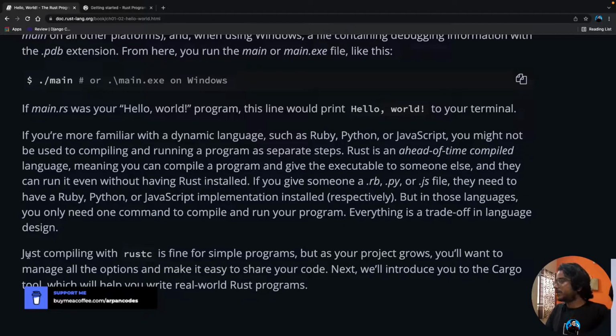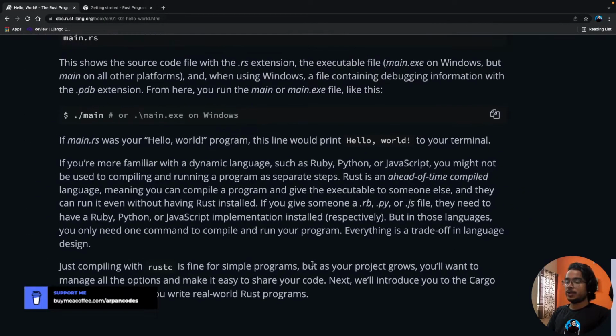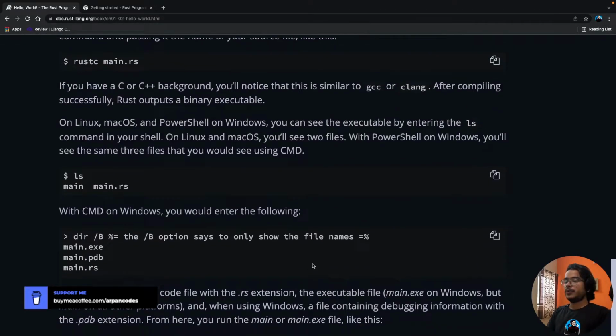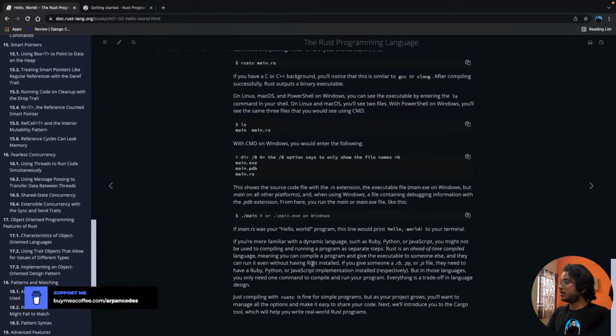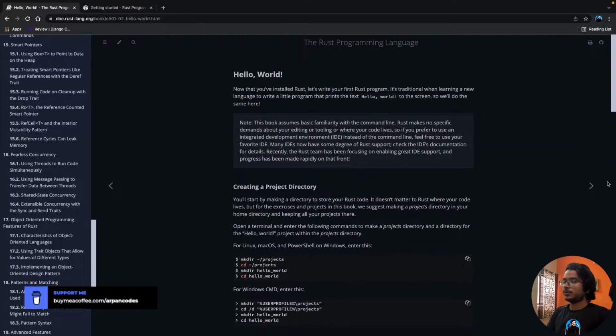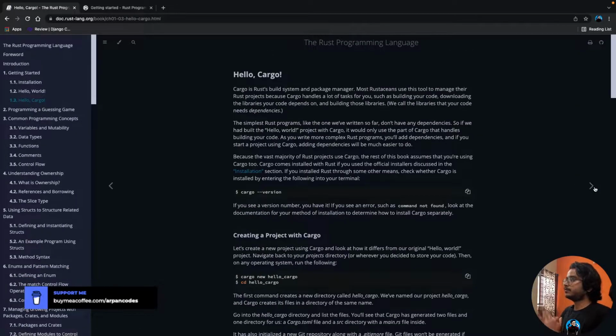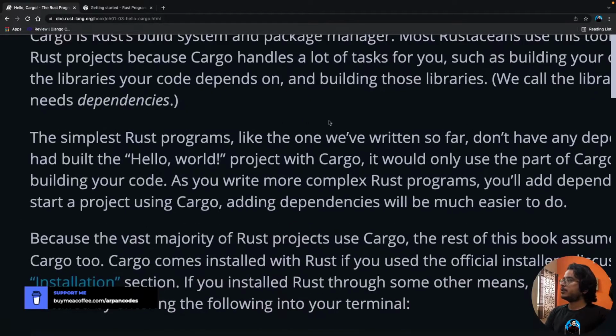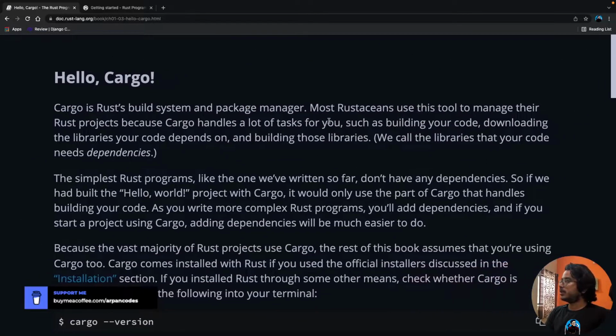Basically, just compiling with rustc is fine for simple programs, but as our program grows, you want to manage all the options and make it easy to share your code. Next, we'll introduce you to the Cargo tool, which helps you write real-world programs, right? So that's the thing. Enter Cargo. Let's see. Hello Cargo. Okay, let me zoom in a little bit.